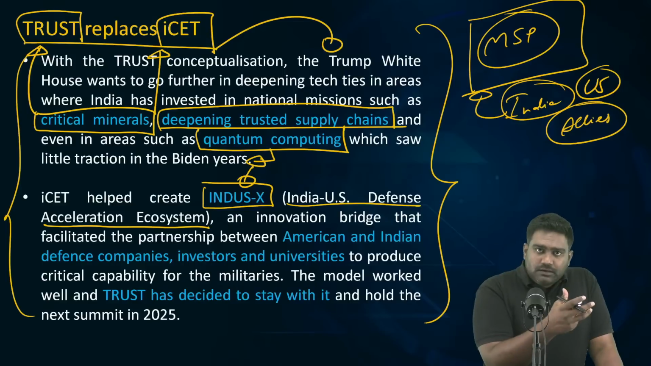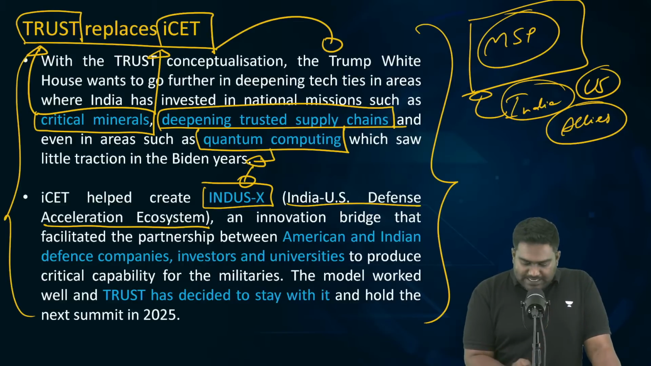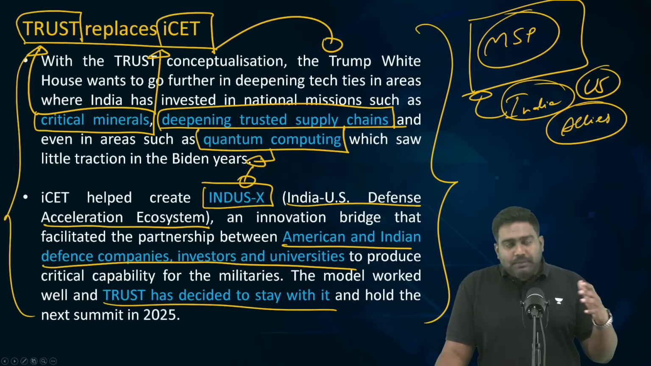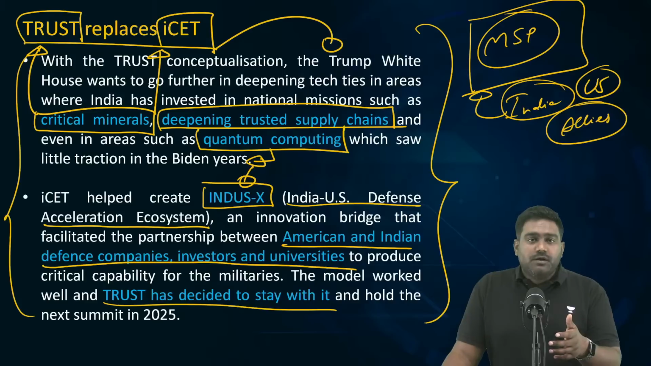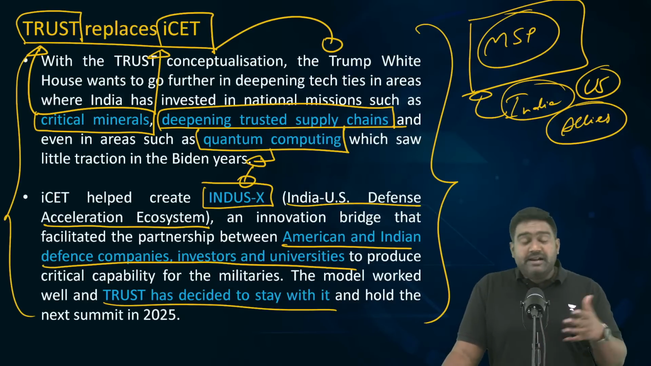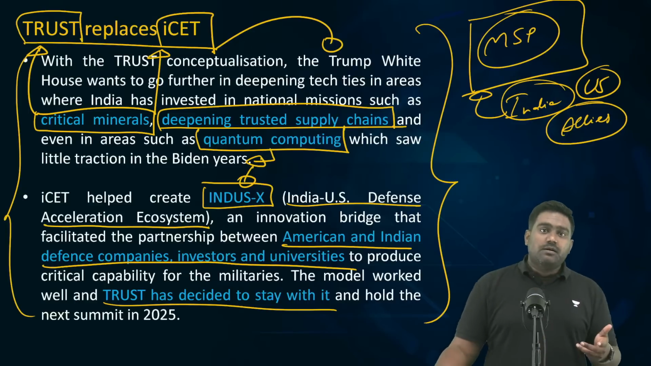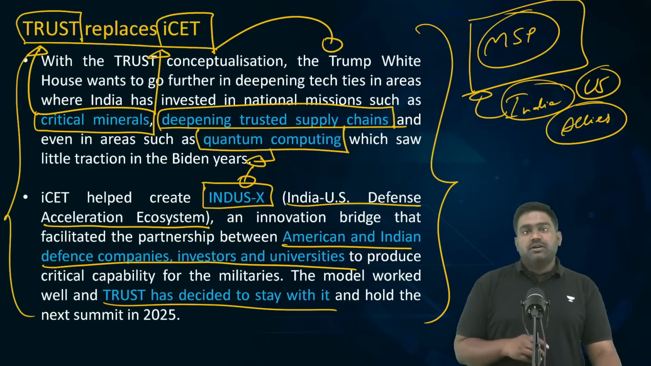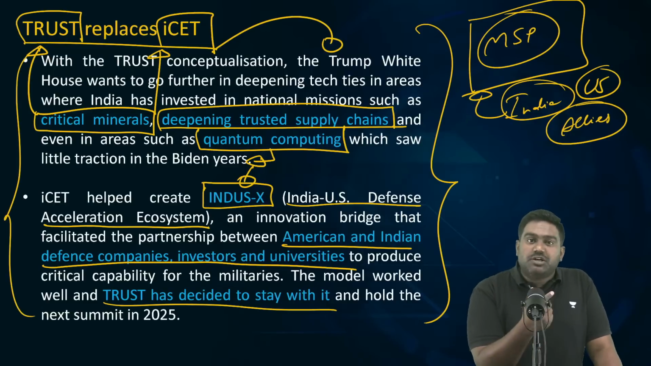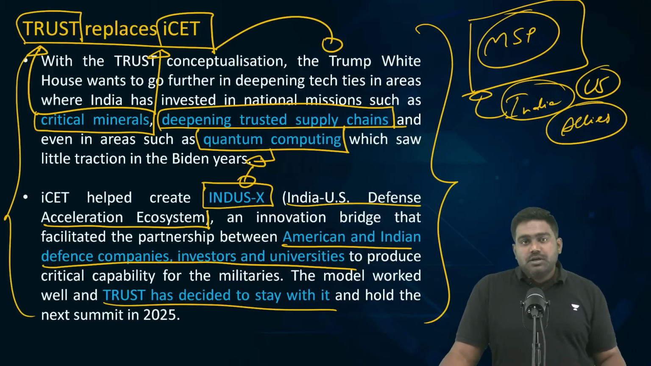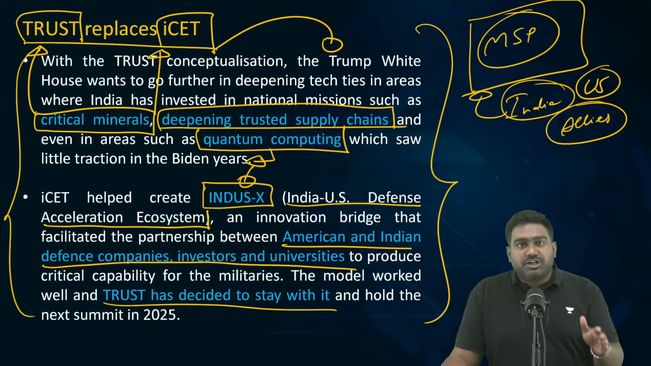It allows the defense research organizations to come together from India and US and collaborate in defense technologies. Be it public sector organizations like DRDO or private defense companies from India and US or defense startups from India and US, even universities and academia working on defense projects, military projects, they can come together under Indus X to accelerate innovation. It's an innovation bridge between India and US to accelerate defense research and development. So this initiative started under ICET has been retained under Trust Initiative as well.